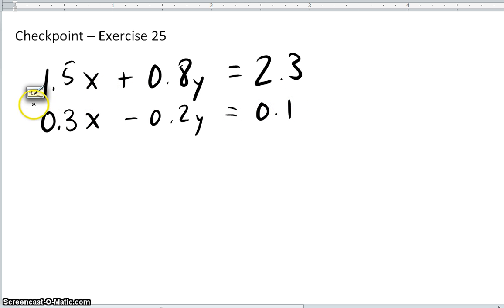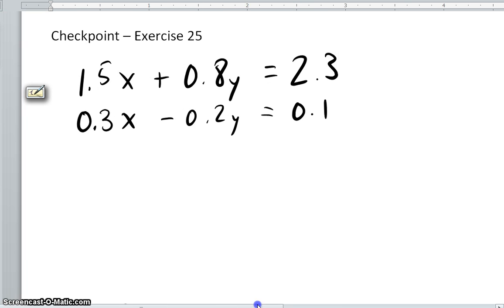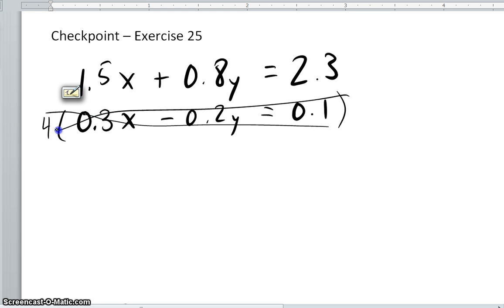I'm going to talk about elimination and how you deal with solving something using the elimination method. And the way you go about doing that is I need to get these two, it doesn't matter which variable, but I got to get something to line up. And the way I'm going to do that is I'm going to take this second equation and multiply it by 4. Now you might say, well, what do I need to multiply that by 4 by? Well, what I'm going to do is create a new equation by doing this.